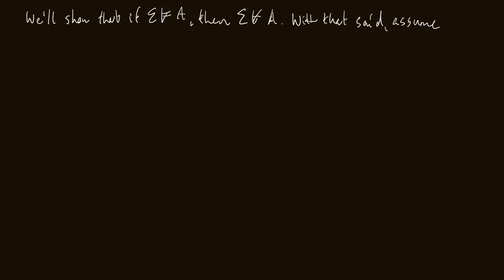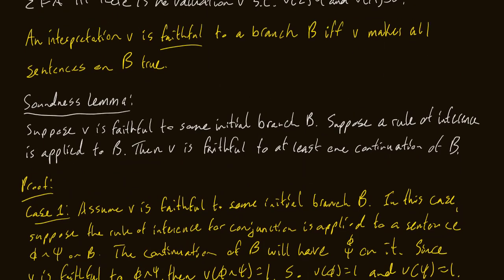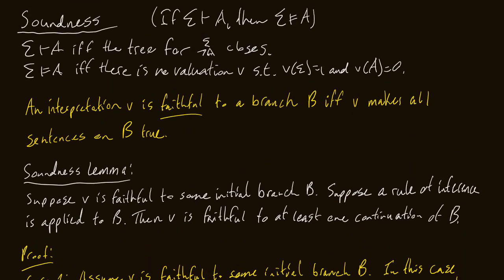assume sigma does not semantically entail A. Now, what does that mean? Where can we go from here? Well, if we recall our definitions from all the way up here, sigma semantically entails A if and only if there is no valuation such that V of sigma equals 1 and V of A equals 0. We're saying that it does not semantically entail A, meaning that there is a valuation such that V of sigma is 1 and V of A equals 0. So let's see where that takes us.